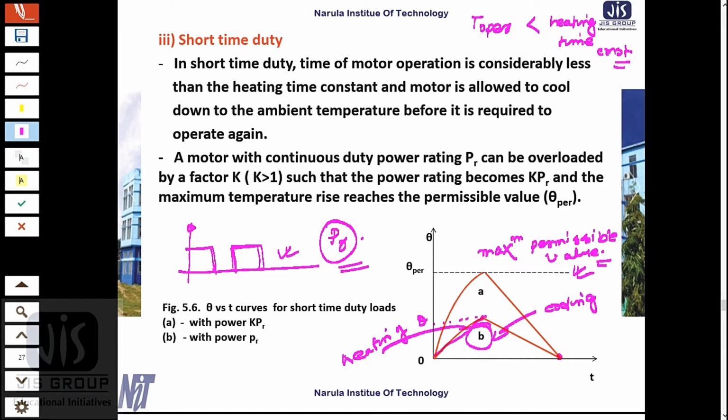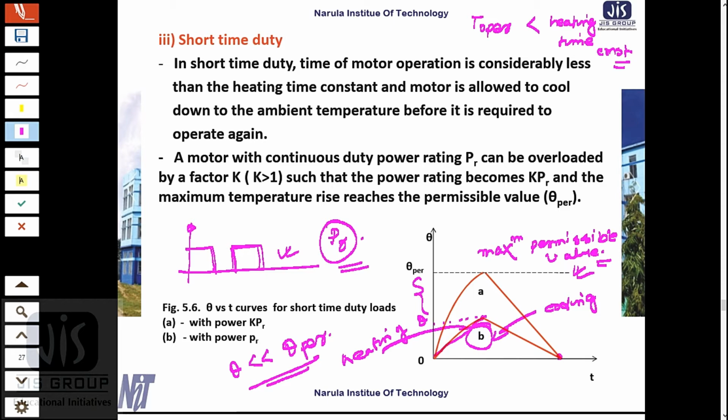Suppose this theta is much less than theta par. What does it mean? The motor is underutilized. As it is underutilized, that means the motor can be overloaded.